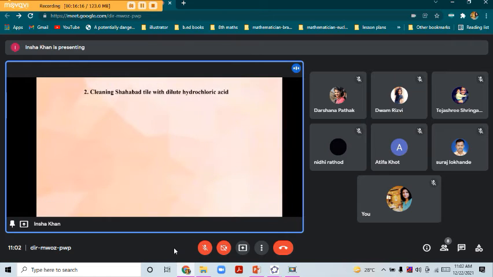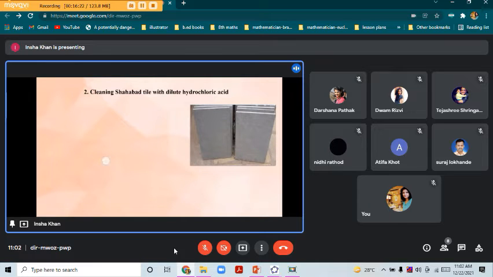The next is Shahbadi tiles. The tiles mainly comprise calcium carbonate, that is CaCO3. We all must have observed that tiles are cleaned with acid in order to get shine or so that it can easily remove the dirt.